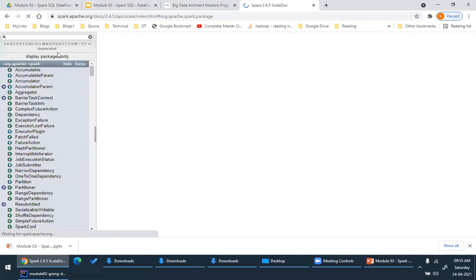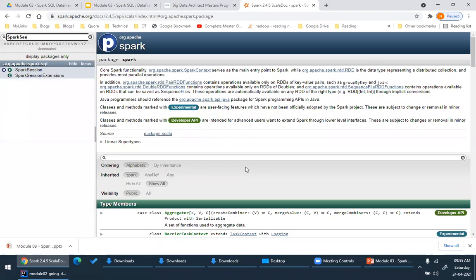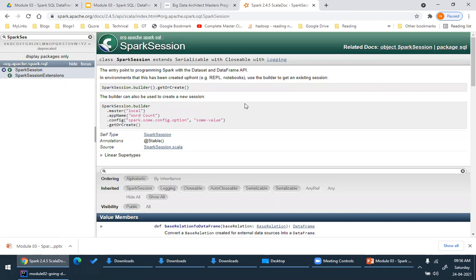Now if you see this, I told you Spark means what? Spark is nothing but an object of type SparkSession, right? So let's open SparkSession here. Now one important observation that you have to see, can you see this O and C here? What is this? It is a companion object. Never forget this. It is a companion object. Okay. So click on the SparkSession.